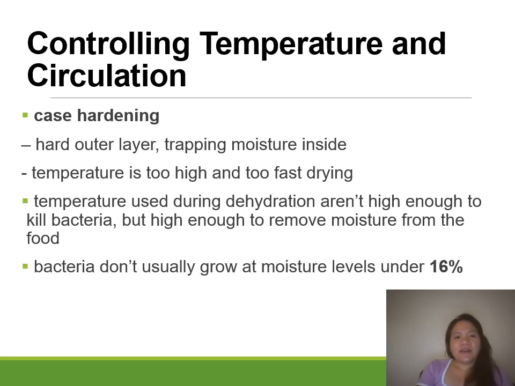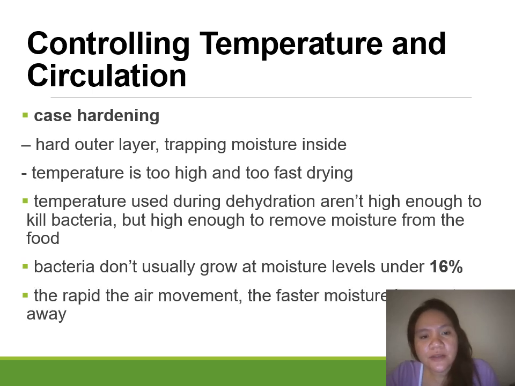Most bacteria don't usually grow at moisture levels under 16 degrees Celsius. So below 16 degrees Celsius, most of your bacteria don't grow, because bacteria grow best when there is high available free water for their growth.